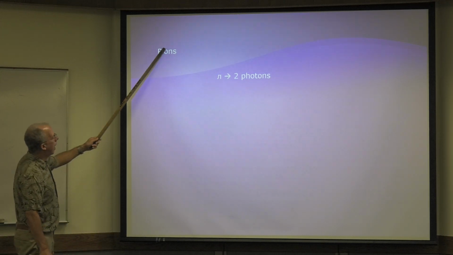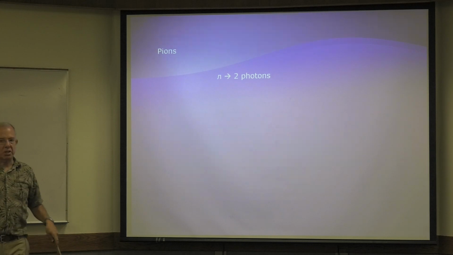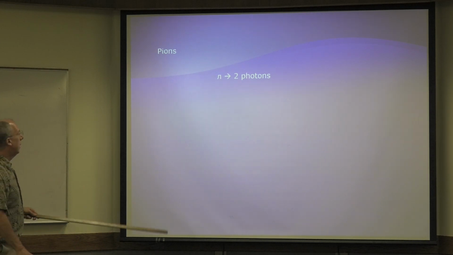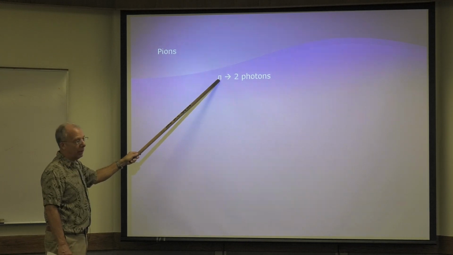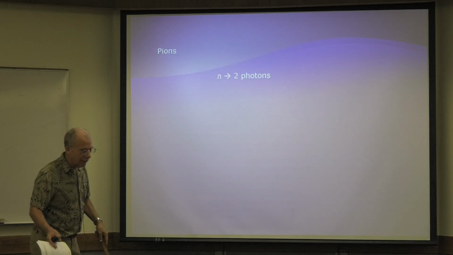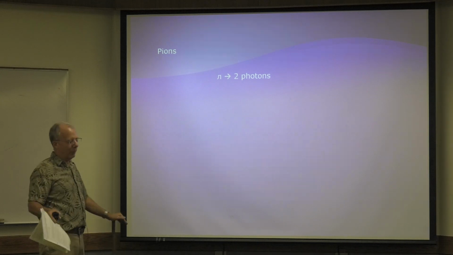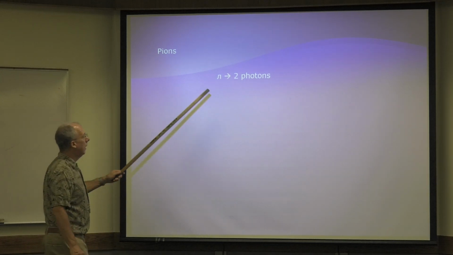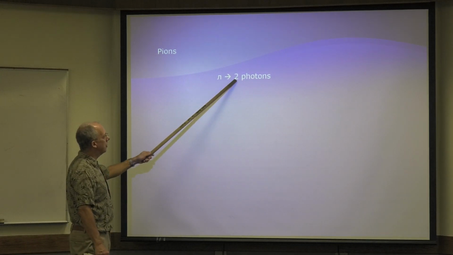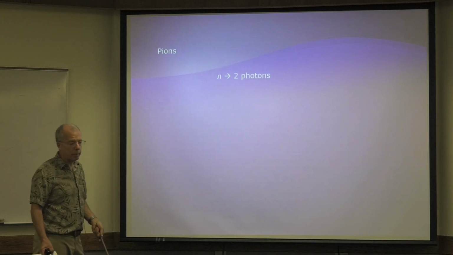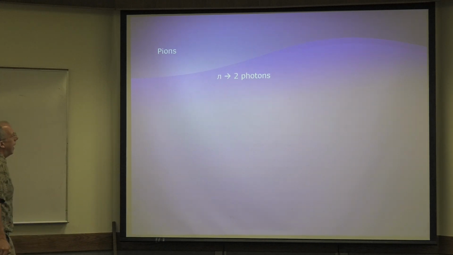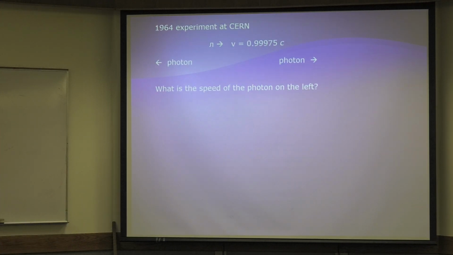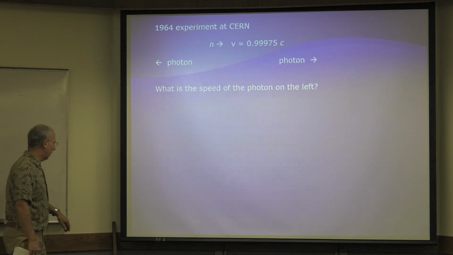So first let's talk about a pion. A pion is just a subatomic particle, not a big deal. The pion doesn't last very long, so we say it decays. I guess we should say it dies, but we say it decays in particle physics. So oftentimes the pion decays into 2 photons, where a photon is a particle of light. Okay, wonderful. Now, this is an experiment they did in Geneva, Switzerland, way back in 1964.